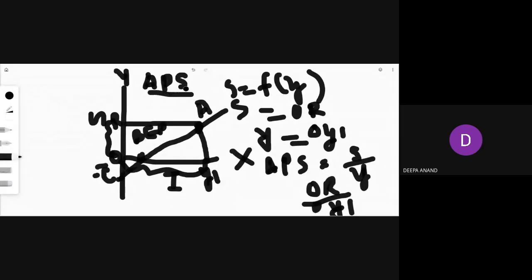Is it clear now? Yes, ma'am. Okay. I will keep this board for a few seconds. Go through that. The same thing is given in your textbook also.